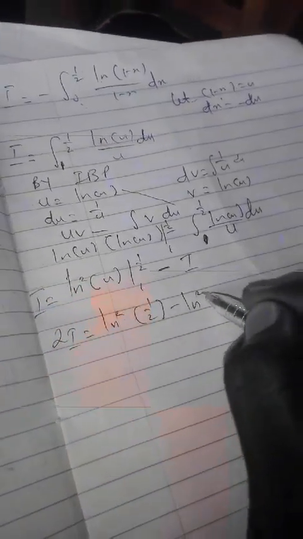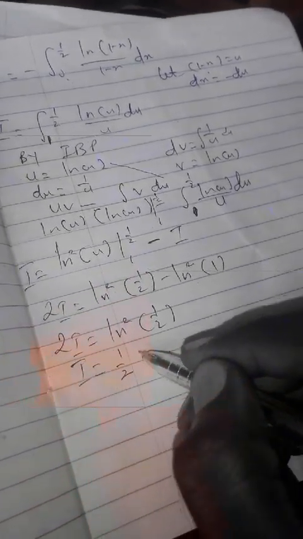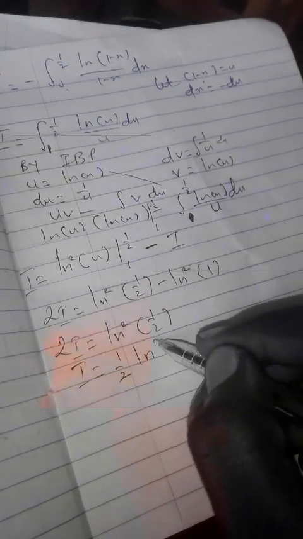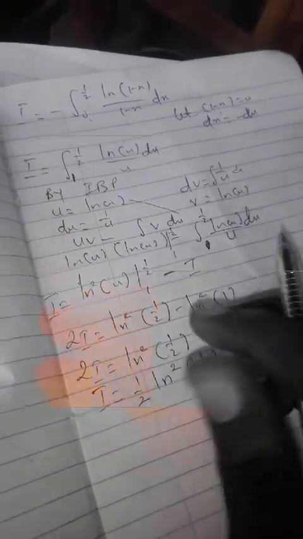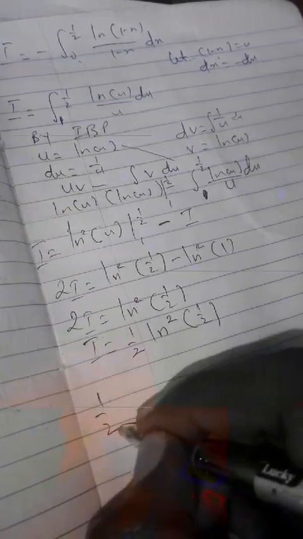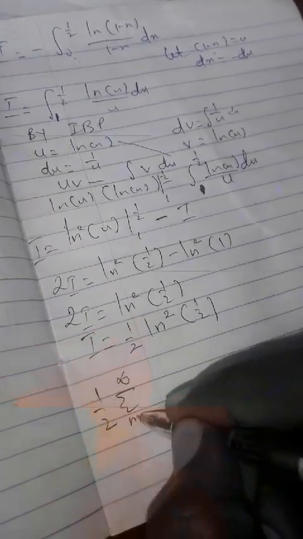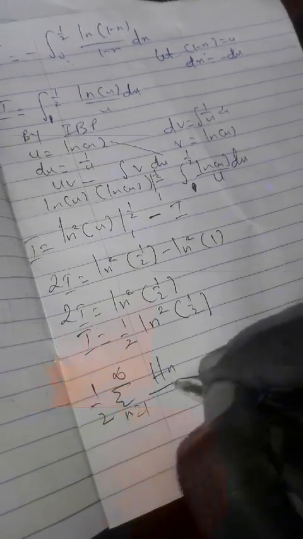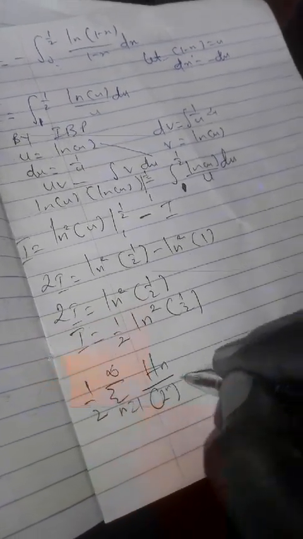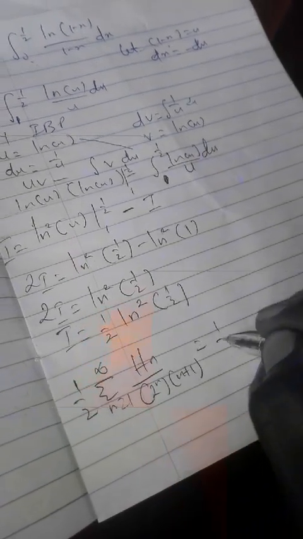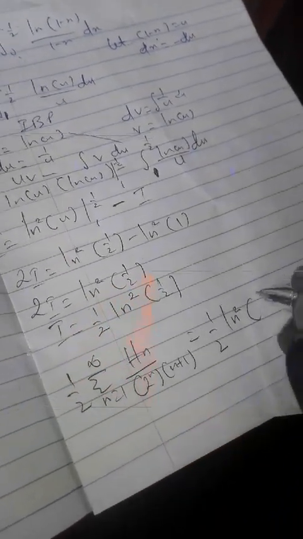Collecting like terms, I have 2I equal to natural log squared of half minus natural log squared of 1. Natural log squared of 1 is 0. So 2I is equal to natural log squared of half. Dividing both sides by 2, I is equal to half of natural log squared of half. So I have half times the sum of n running from 1 to infinity of the harmonic number over 2 raised to the power of n multiplied by n plus 1 is equal to half of natural log squared of 1 over 2.